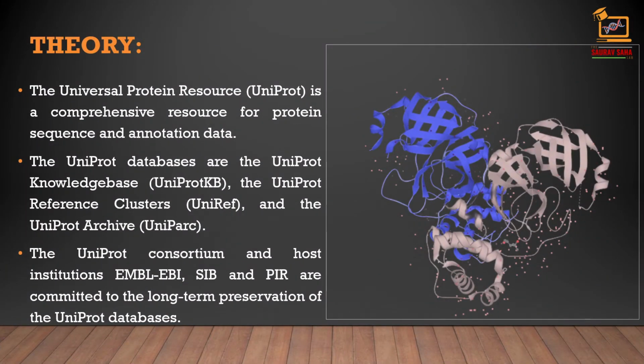So the main theory is: the Universal Protein Resource, UniProt, is a comprehensive resource for protein sequences and annotation data. The UniProt databases are UniProtKB, UniRef, and UniParc. The UniProt Consortium and the host institutes EMBL-EBI, SIB, and PIR are committed to the long-term preservation of the UniProt databases.